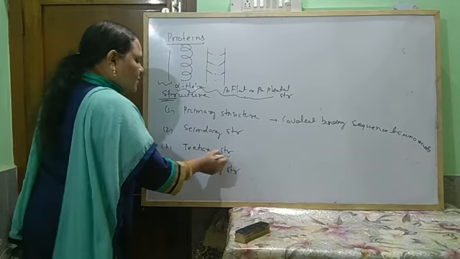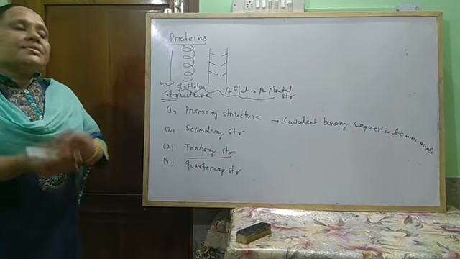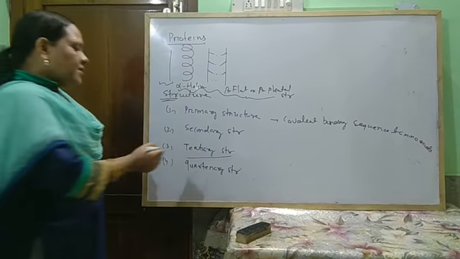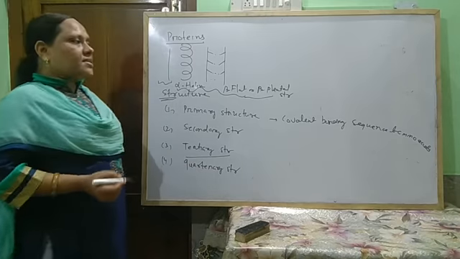And another, the tertiary structure, is the three-dimensional structure of the primary and secondary structures.